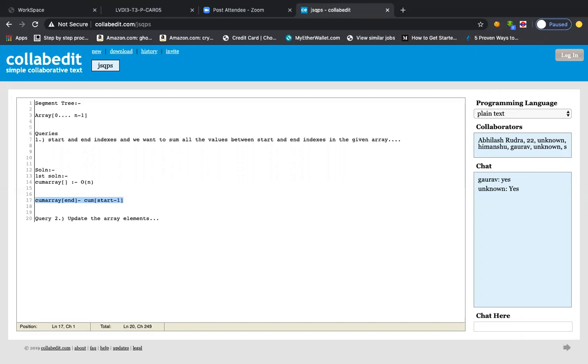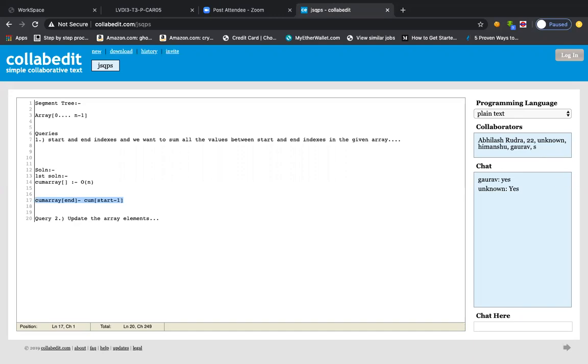Of course, for example, if you want to update the fifth element, the values from the start to the fourth element will not get disturbed, but from the fifth element to the last element, all the cumulative array elements will get disturbed, in the sense that those values need to be updated. Everyone got this? So we again need to make the cumulative array, because we just updated an array value, right?